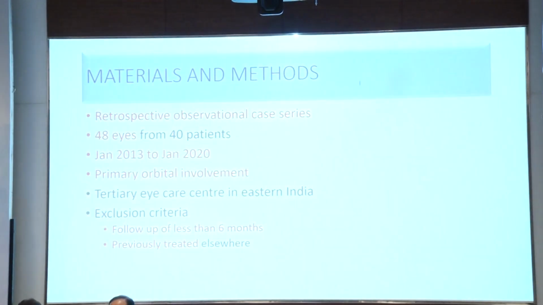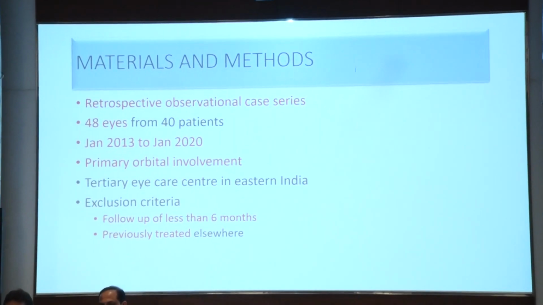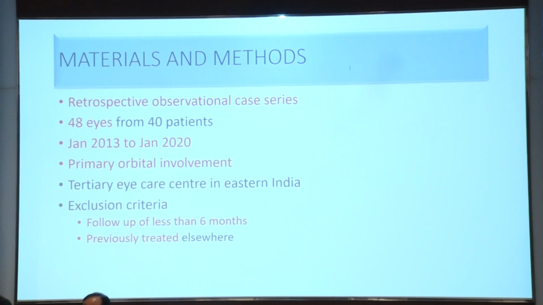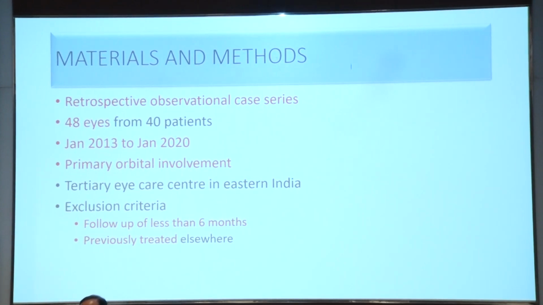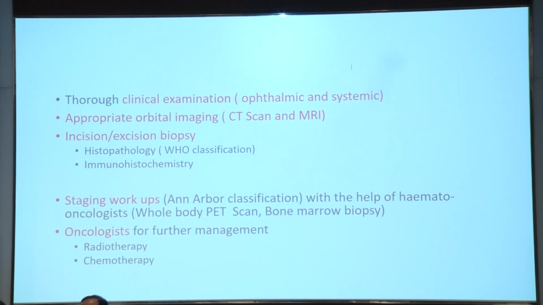It was a retrospective observational case series where 48 eyes were taken in a span of 7 years, and all cases were having primary orbital involvement, and patients with a follow-up of less than 6 months and previously treated patients were excluded from the study. Thorough clinical examination with appropriate orbital imaging, followed by incision and excision biopsies were done. Histopathology and immunohistochemistry were done to confirm.